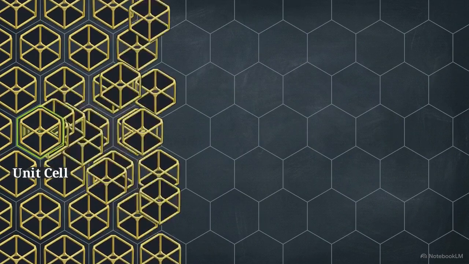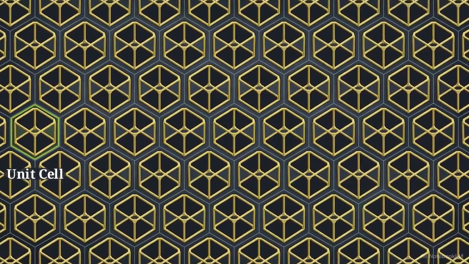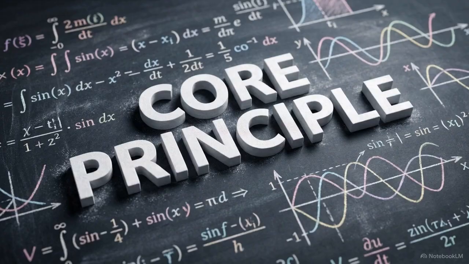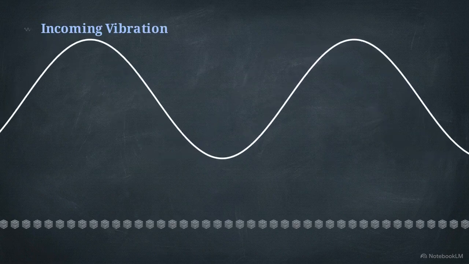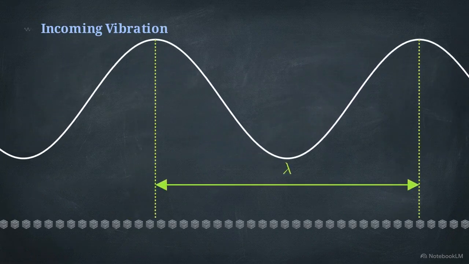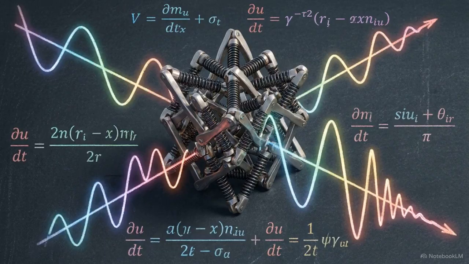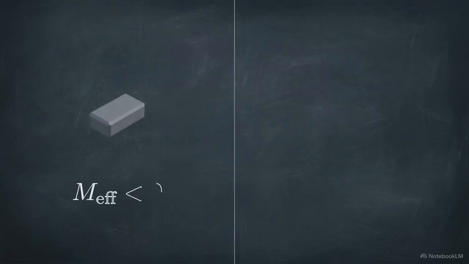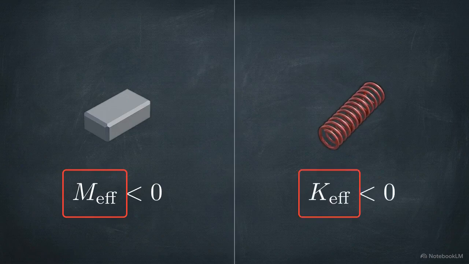This is an artificial structure engineered so that its bulk mechanical properties are determined entirely by its internal geometry, rather than the chemical composition of the material it is printed from. The defining principle here is sub-wavelength periodicity. By arranging the internal architecture of a lattice at a scale significantly smaller than the wavelength of the incoming vibration, we can override the macro-scale physics of the object. This structural manipulation allows engineers to force a material to exhibit extreme properties that violate our everyday intuition, like achieving a negative effective mass or a negative structural stiffness.